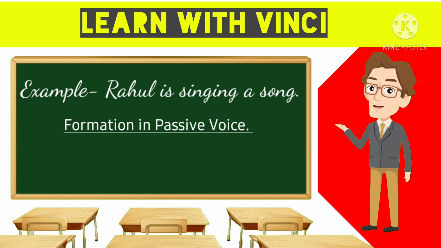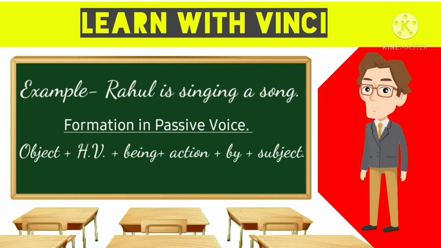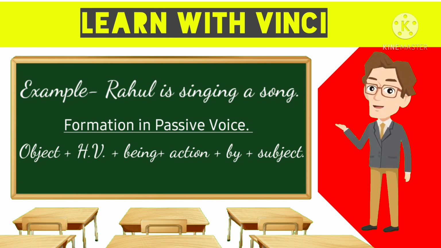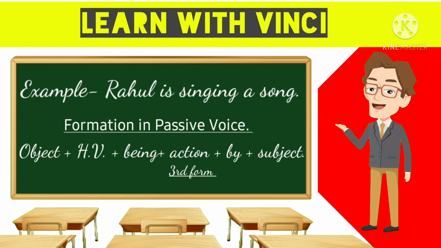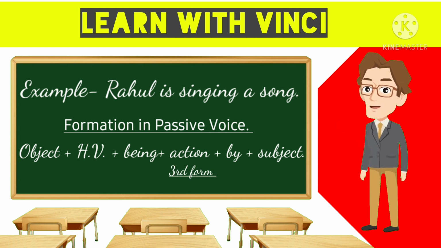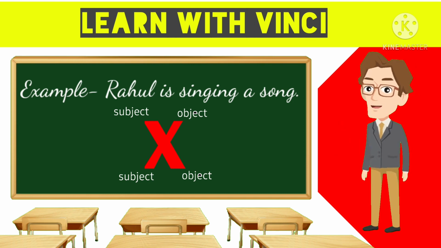So the formation is, here the object will come first, object plus helping verb which is is, am, are plus being, being plus action ending with third form or ed plus by plus subject. Note that we always have to remember the rule that the subject takes the place of the object and the object takes the place of the subject in the passive voice.